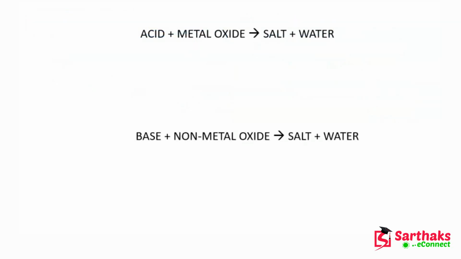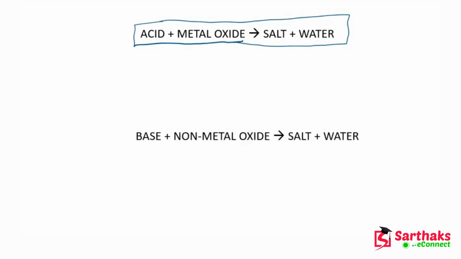So here we have to study the reaction of acid with metal oxide. On the previous slide, we saw the reaction of acids and bases with metal, but here we will see the reaction of acids and bases with metal oxide and non-metal oxide.